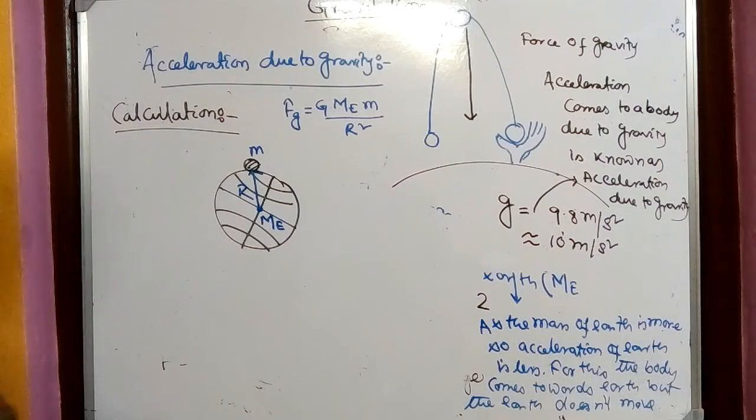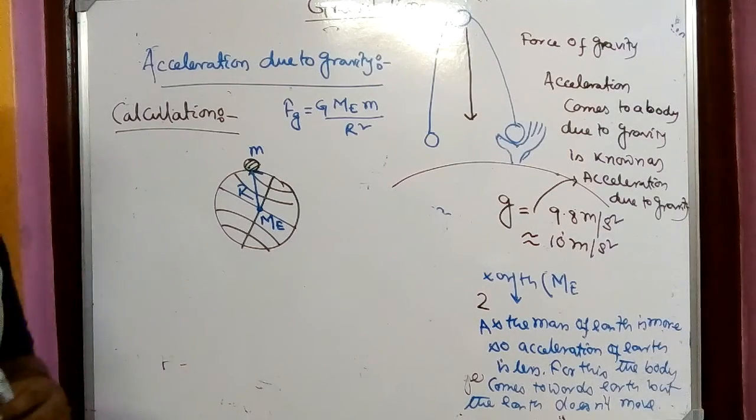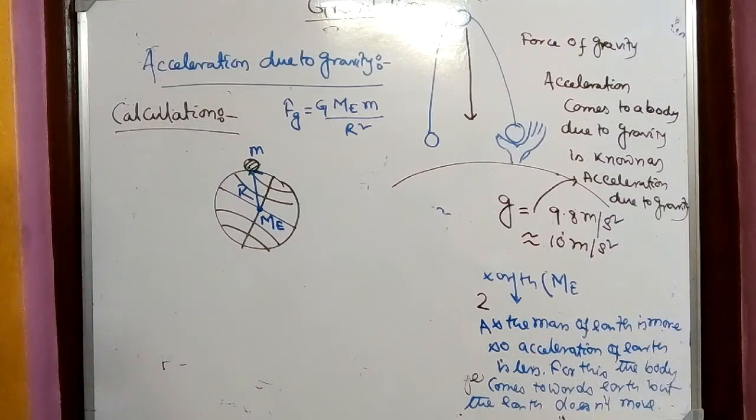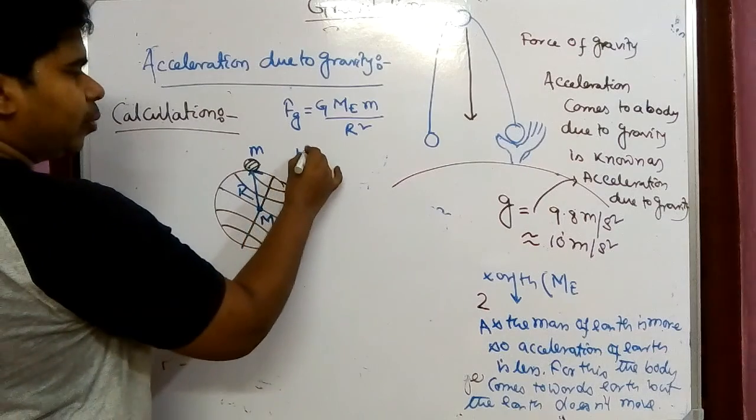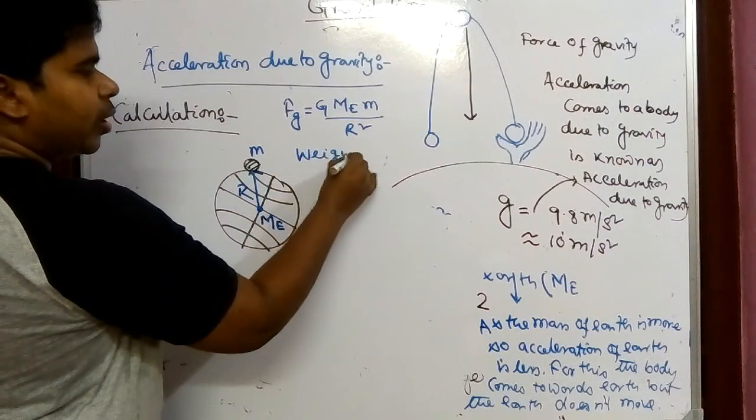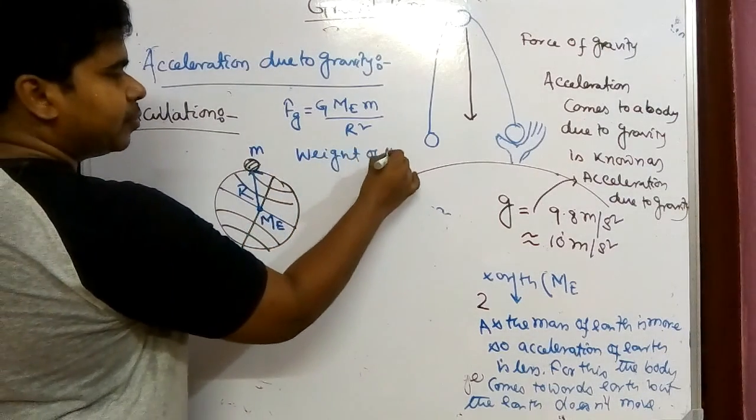Again, one thing we know: whenever an object is at the surface of the Earth, it will feel a force downward, and that force is the weight of the body. What is the weight of the body?